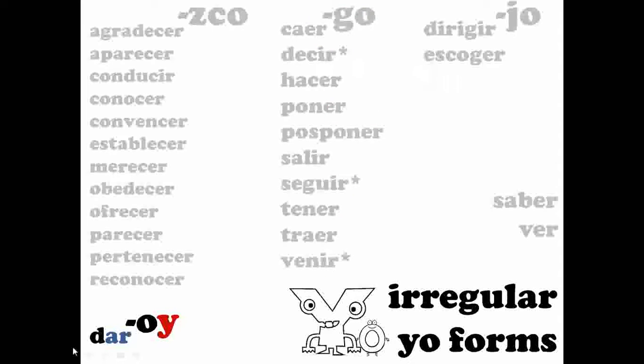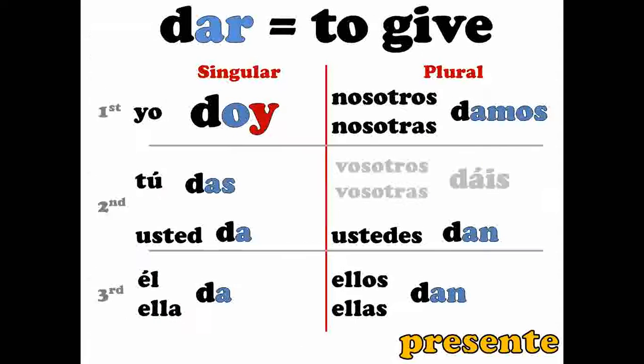So let's talk briefly about dar, the oy. It seems like this isn't a pattern because there's only one here. The truth is that three of the straight up irregulars also end with this irregular yo. So it's quite common because they're very popular words. In this case, dar, to give, yo doy, I give. Te doy el regalo, por ejemplo. I give you the gift. Doy.